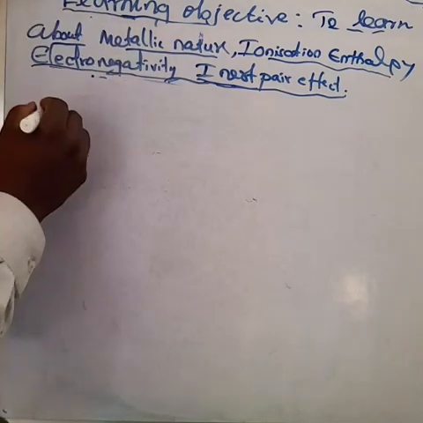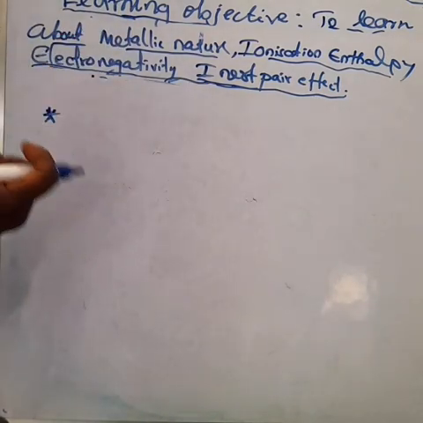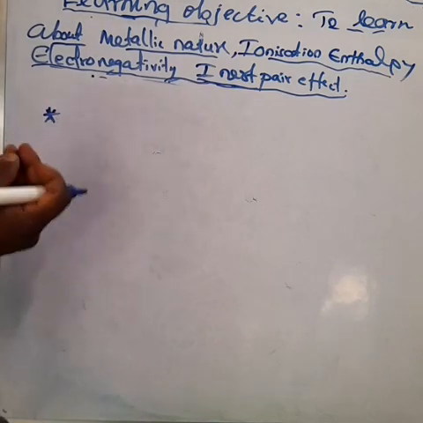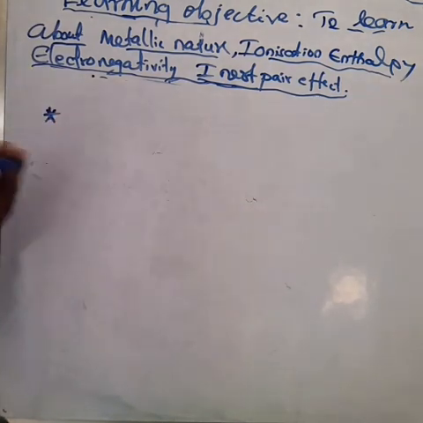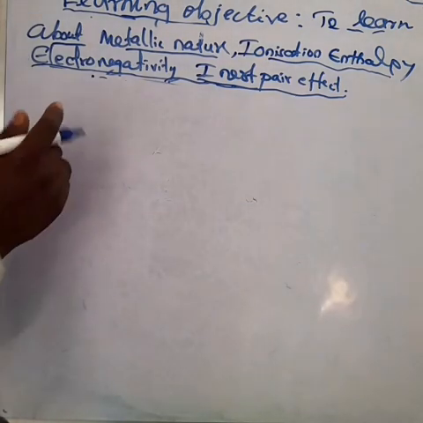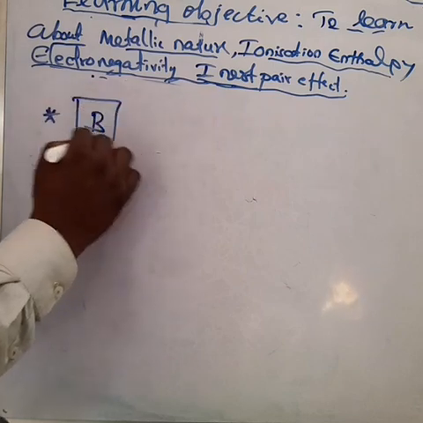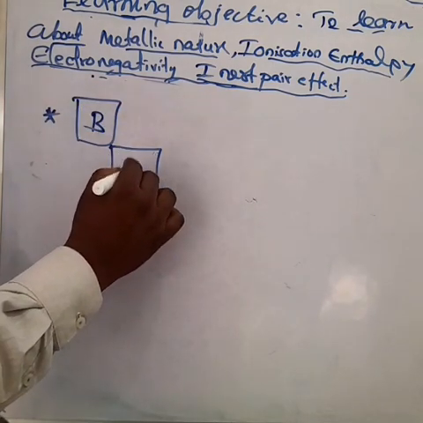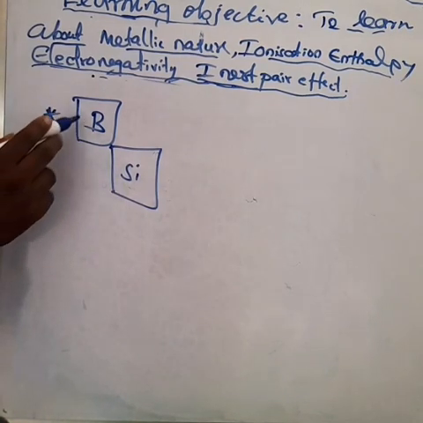The other elements are reactive elements, that is, metals. Metals are more reactive. Which are the other elements? Aluminium, gallium, indium, thallium. Here, boron shows a diagonal relationship with silicon, because boron is a metalloid and silicon is also a metalloid. Can you understand? So they are used as semiconductors.